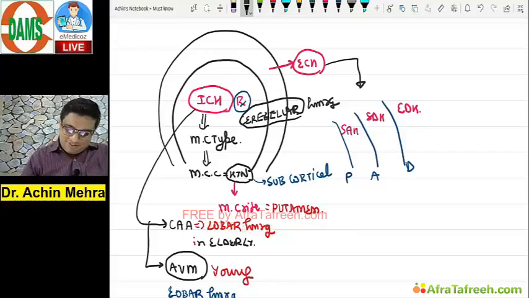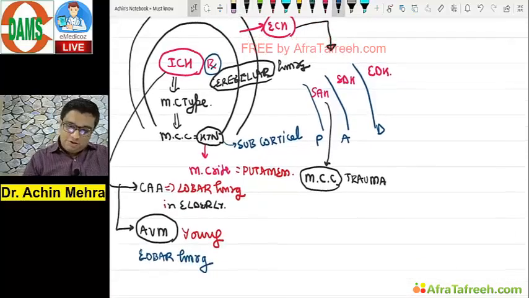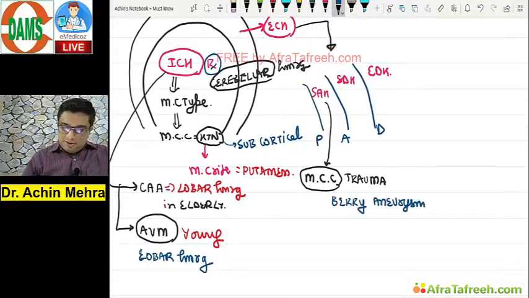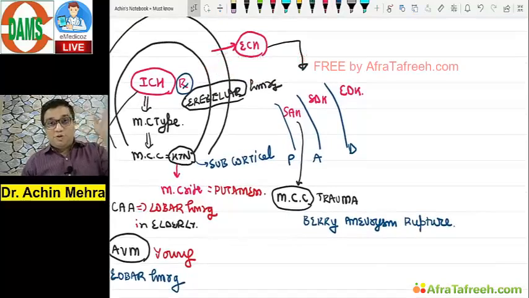If you remember, subarachnoid hemorrhage, I want to remind you, the most common cause of SAH is trauma. Second most common cause of subarachnoid hemorrhage is the perianeurysm rupture. Now just a quotation from the great book, the Bible of Medicine, Harrison, correct? They write like this: most common cause of SAH is perianeurysm rupture, excluding head trauma.